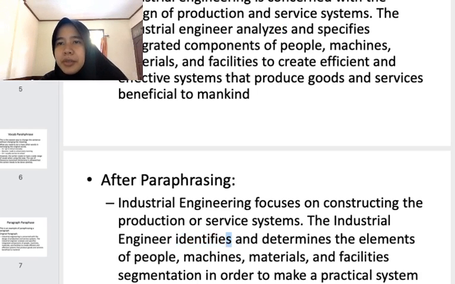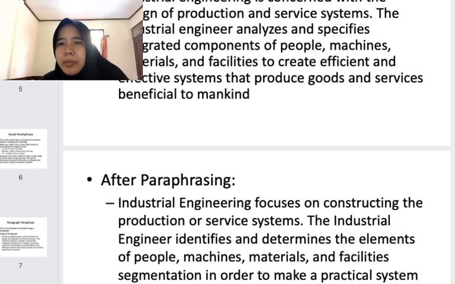And also specifies what data means. Okay, and then determine the elements of people. So kalau di sini ada integrated components of people. I only change the elements. It has almost the same meaning. Again, I change it into vocabulary.